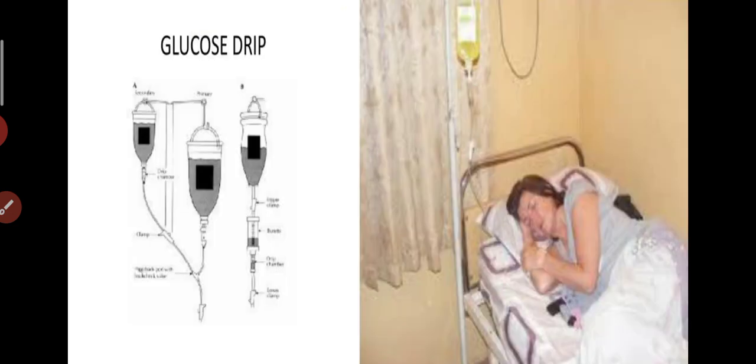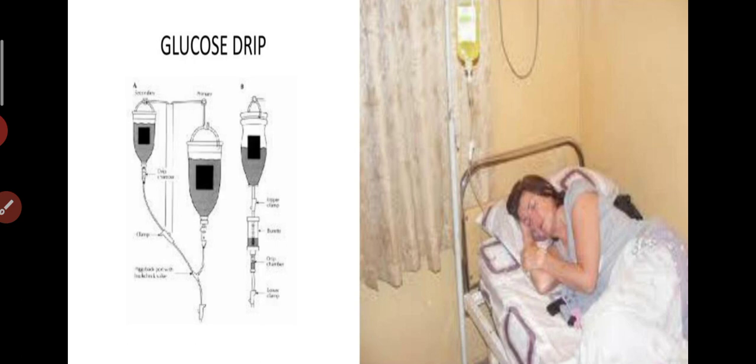Students, sometimes if your stomach is upset or your body is not keeping food and water and has become very weak, or if we are not taking a proper diet, then we feel very weak, right? At that time we need instant energy, like during your games period, when you are feeling very tired while playing. So your PT teacher gives you glucose. Why is glucose given to you? So that you can get instant energy.